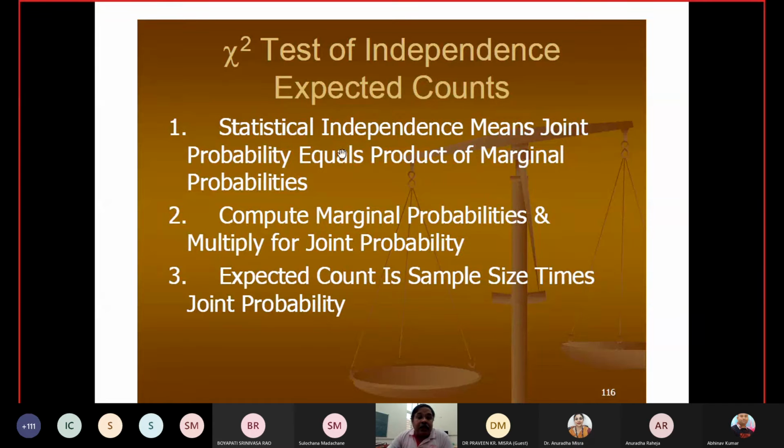Statistical independence means the joint probability equals the product of the marginal probabilities. This is a very simple definition. Whenever people study independent random variables or independent probability, the product of the marginals should be equal to the joint. That is the basic thing. Compute the marginal probabilities and multiply them to get the joint probability. The expected count in the sample is the sample size times the joint probability.